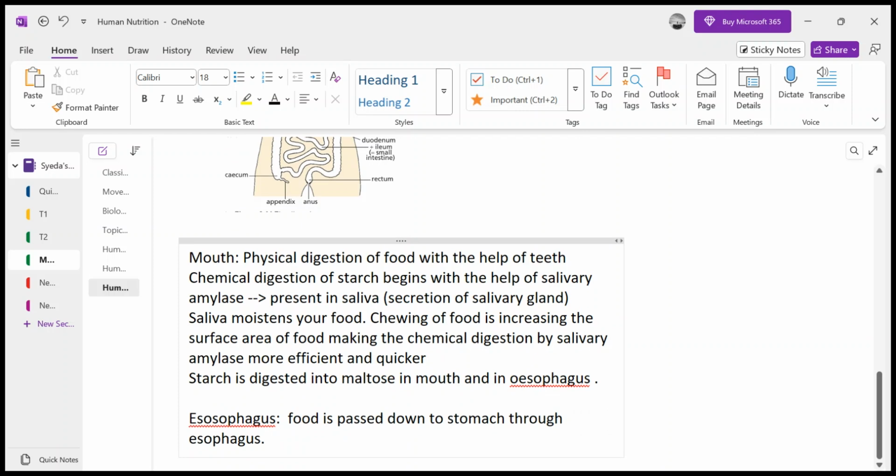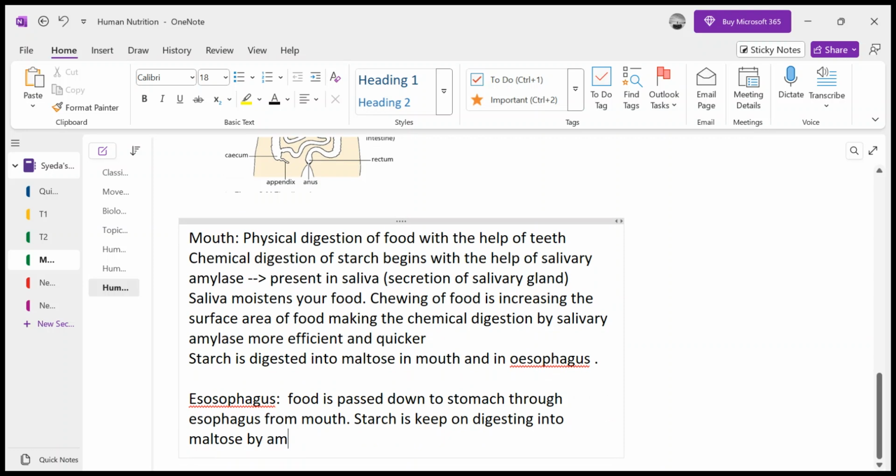While the food is passing down to the stomach from the mouth, the starches keep on digesting into maltose by amylase. The starch digestion is continued in the esophagus.